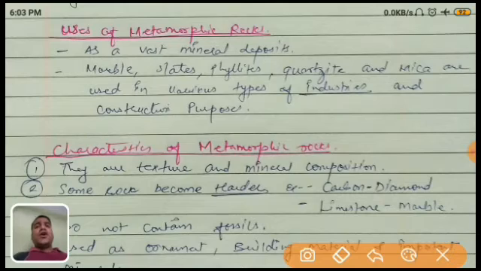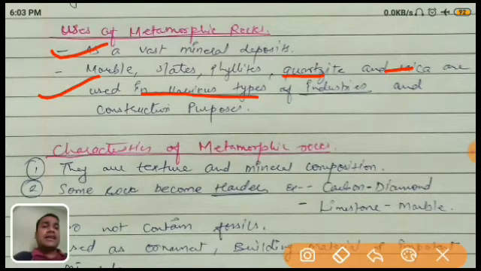Now next one is the uses of metamorphics. These all rocks are used for different purposes. They are basically used in construction, ornaments, and different industries. There is a vast mineral deposit, because these rocks are a rich deposit of minerals like marble, slate, quartzite, and mica, used in various types of industry.